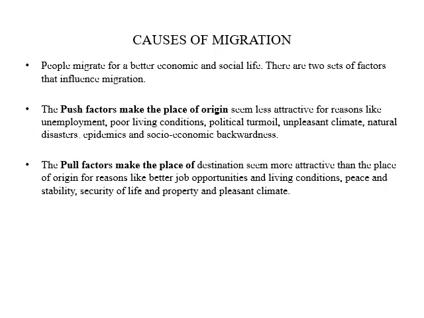Causes of migration. People generally migrate for a better life. They seek a better life, a new phase of life. That's why they wish to leave their place of origin. So we divide the factors into two types: push factors, which are negative factors which work on the place of origin and make the place of origin seem less attractive, like unemployment, poor living conditions, unpleasant climate, maybe disasters.